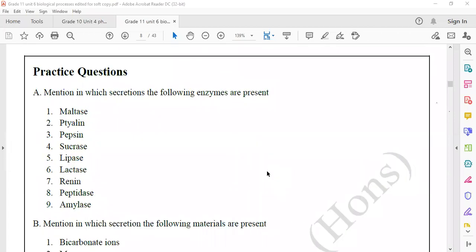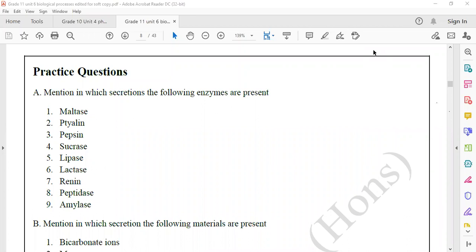Mention in which secretion the following enzymes are present. Maltase is an enzyme. Maltase is present in which secretion? You can check your tute and make the answer.